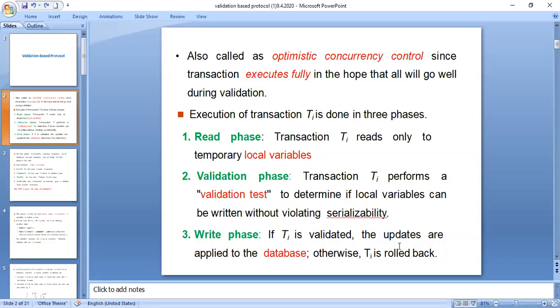First of all, you should try to read, then validate the data, make sure that you are providing serializability, and then go for updating the data. If you are unable to do any of these things, please get back to the beginning of the transaction. That means the entire transaction gets rolled back.